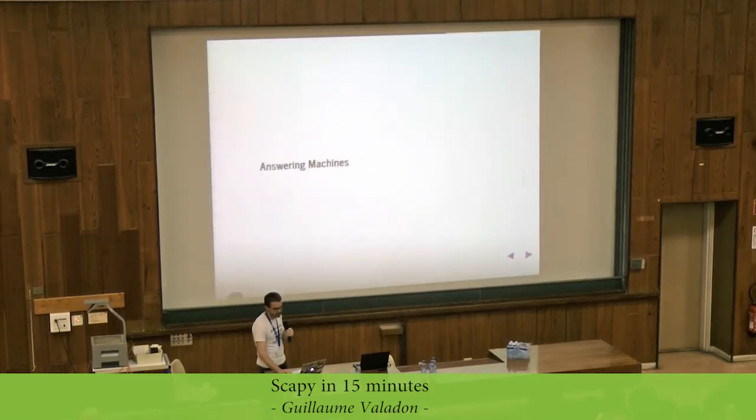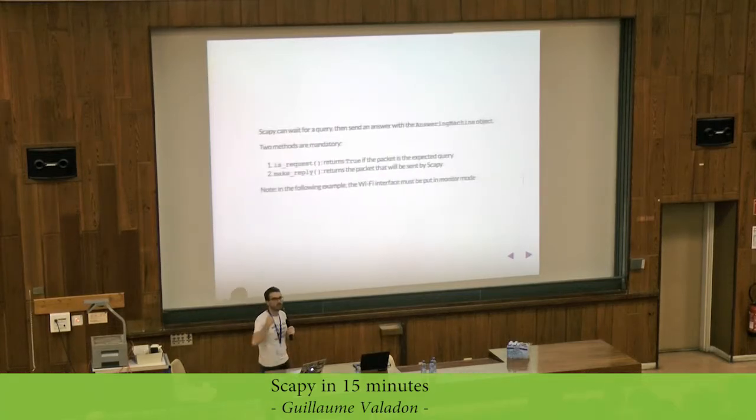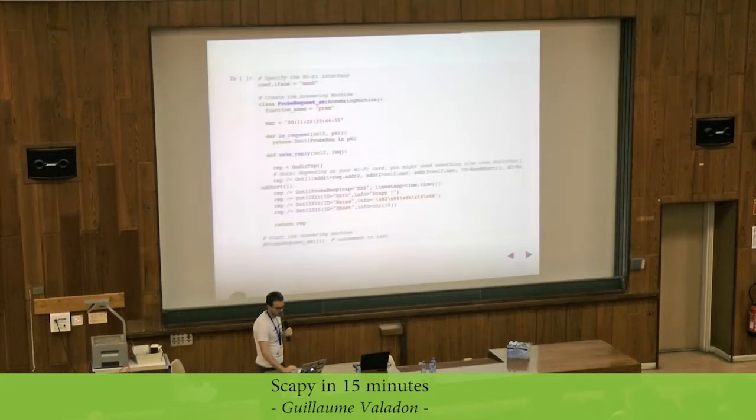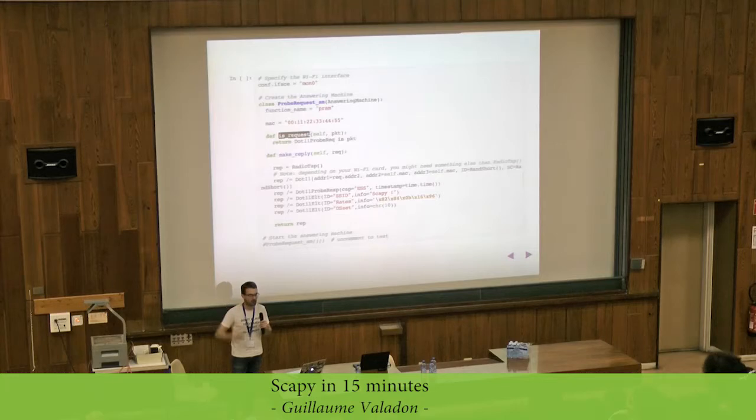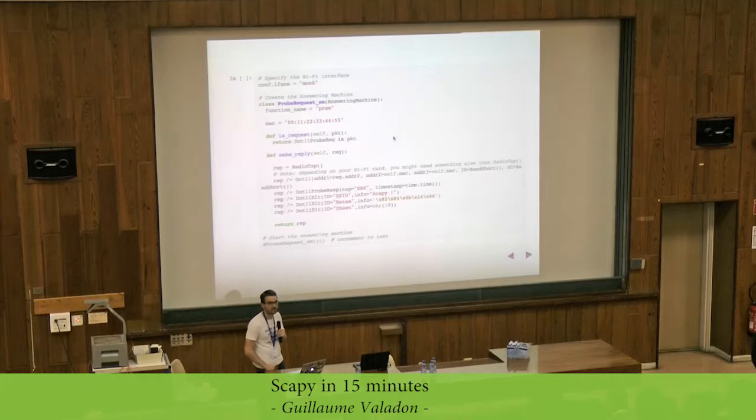Answering machines are kind of fun. So far, what I described is sending a packet and receiving the reply. With an answering machine, we want to do the opposite: wait for something and send back. That's also really simple to do. You create an object, inherit from AnsweringMachine. You define a method called is_request that defines whether the packet you receive is the request you're looking for. In this example, I'm looking for an 802.11 probe request frame, and then I will make a reply.